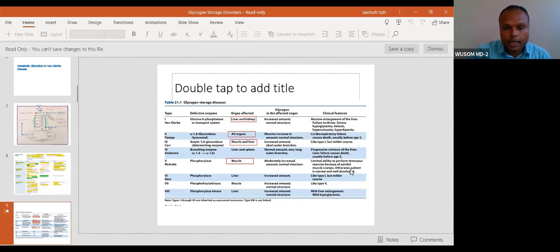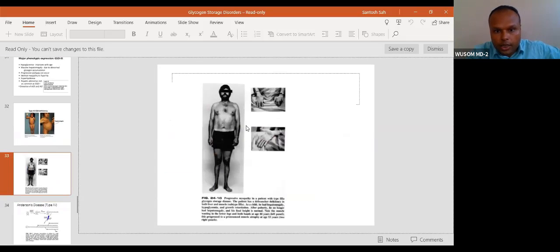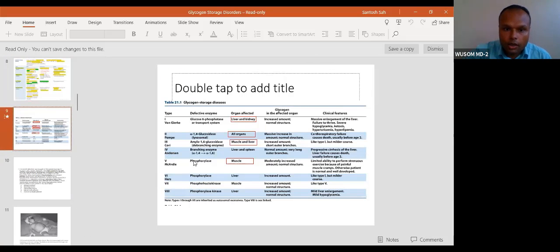Let's go to this. So you can see the organ involvement. Why I have put this disorder so that you can see the organ involvement. You can separate the disorders based on organ. And then you can see here von Gierke disease. You can see liver and kidney involvement. So main is liver. Okay. So in von Gierke disease, main is liver involvement. And Pompe, all organs. Here, Cori disease, both muscle and liver. Remember, some types of Cori's disease also have muscle involvement. You can see this Cori's disease, type 3A, has myopathy also, in addition to liver involvement. Cori's disease, muscle and liver, and muscle only.